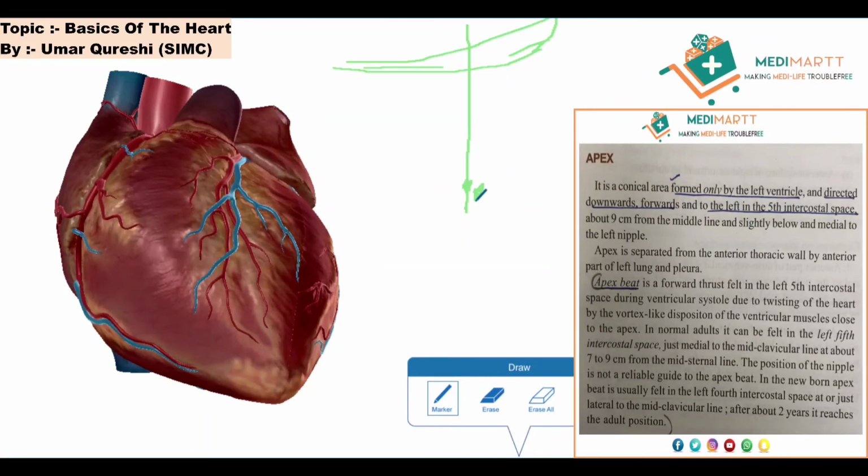After about 2 years it reaches the adult position. We can feel the apex beat at the fourth space from the birth of the baby, and then it will move to the left fifth intercostal space. So that's the basic point of the third paragraph. Hope you all understood what I was trying to say.